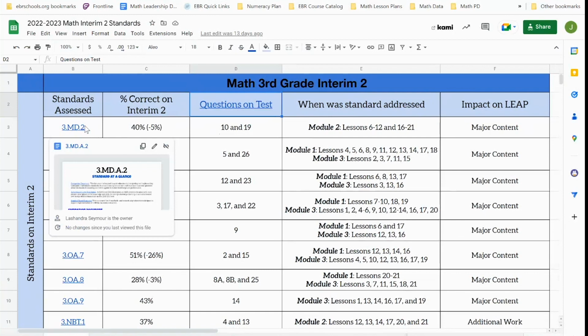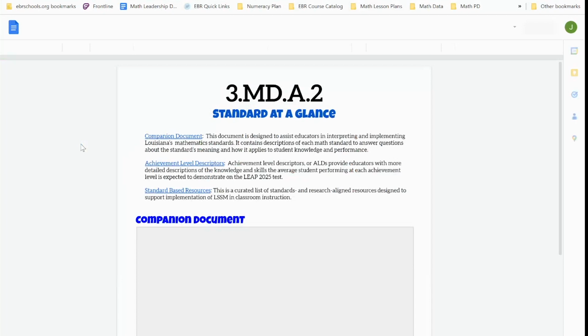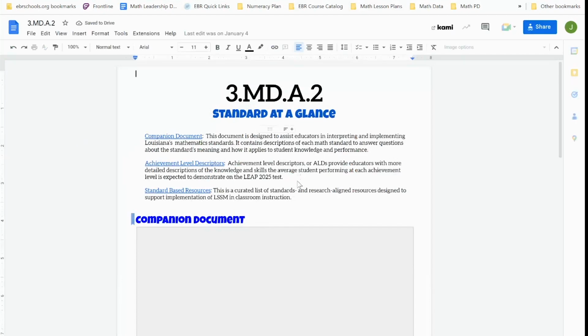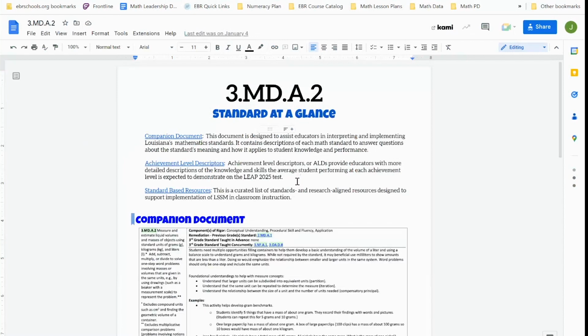It also identifies in the companion document what it looks like, and it also identifies from the achievement level descriptors what that item should look like on the LEAP test. So by clicking on 3MD2, it opens up a new resource for us, which is our standards at a glance document. Again, this can also be found through our bit.ly, but for ease, we've linked it here as well.